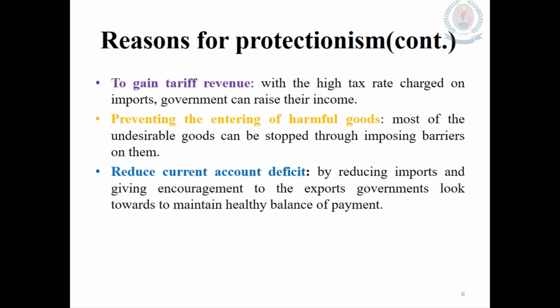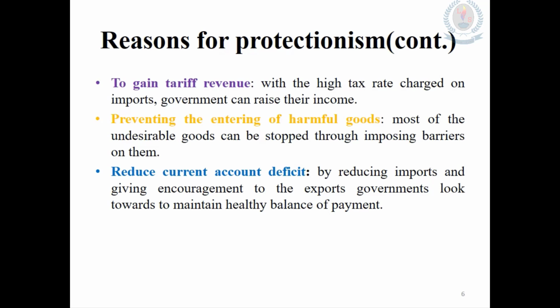In this slide, you can see some other reasons for protectionism. Another one is to gain tariff revenue. When the government imposes high taxes or tariffs on imports, definitely the government can gain a good income. So that income can be spent on development activities or any other government expenditures as well.